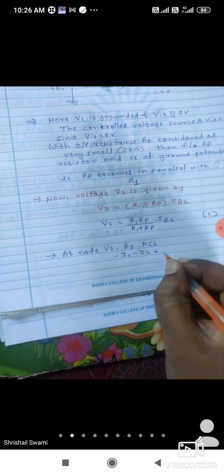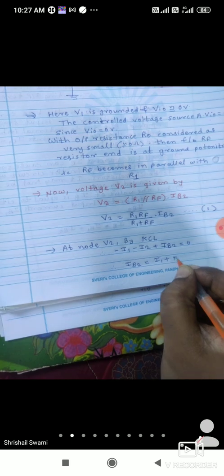Now at node 2, this current is considered as I1, and this current you can consider as I2. So I1 and I2 are coming towards V2, and due to I1 and I2, IB2 will flow. So applying KCL at node V2, minus I1 minus I2 plus IB2 is equal to 0. That is, IB2 is equal to the addition of I1 plus I2.